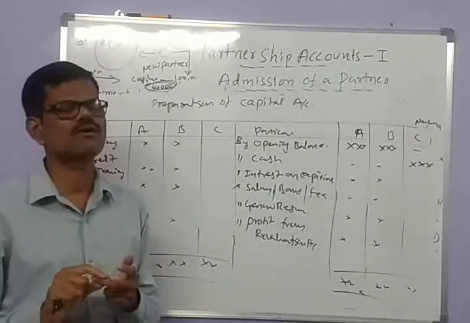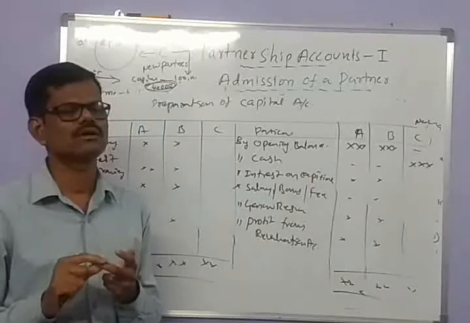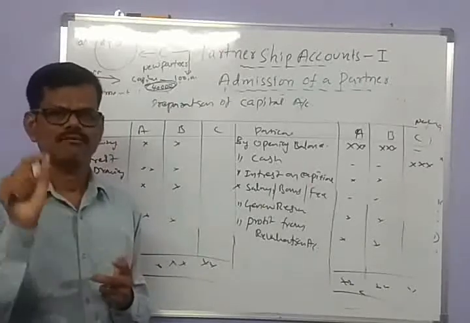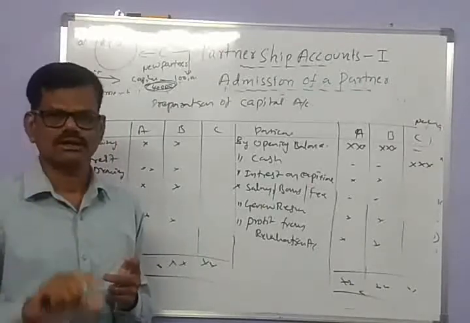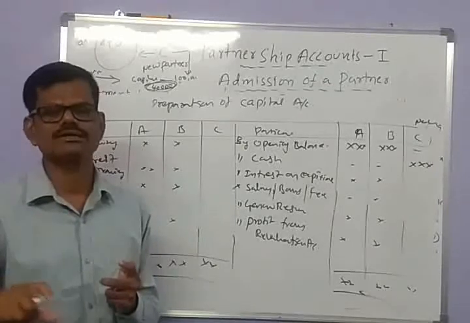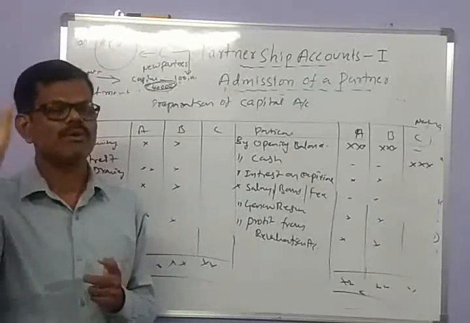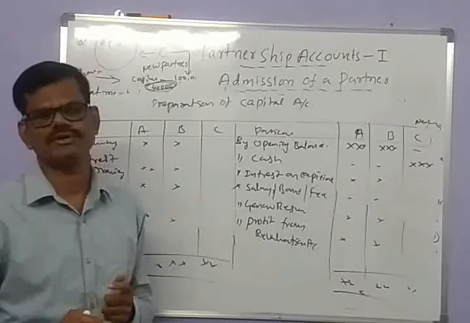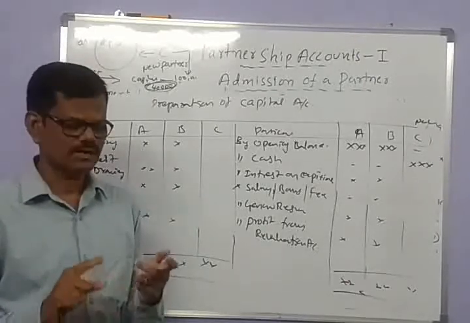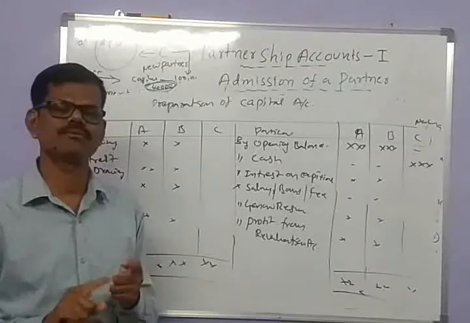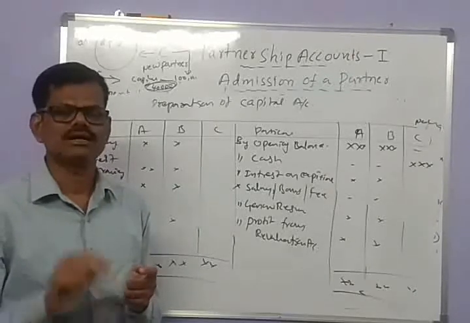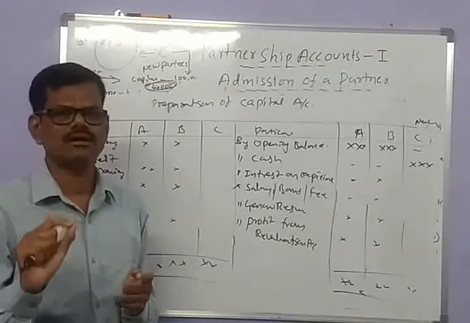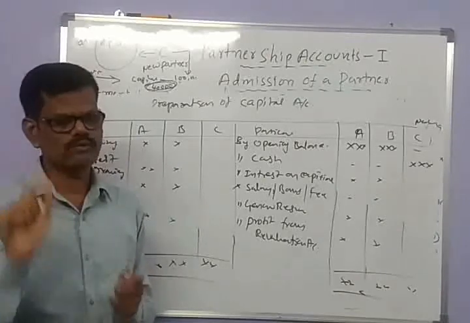The outcome may be profit or loss, and it is transferred to the old partners' capital accounts as per their old profit sharing ratio. And the third thing is that you have to make adjustments for the goodwill account.